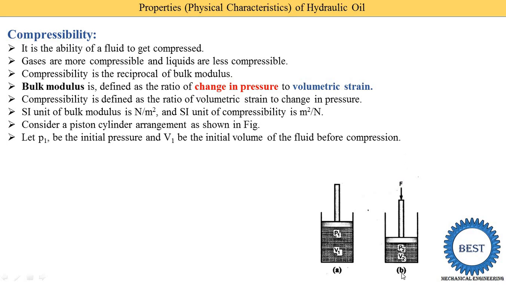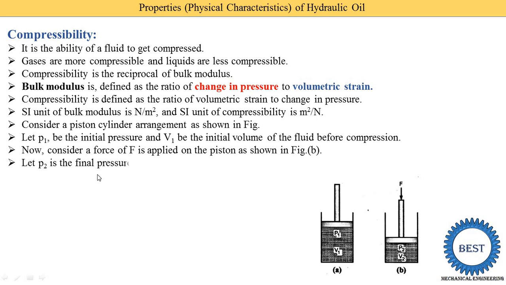After that we compress the fluid by applying some force F on the piston, and the pressure changes from P1 to P2 and the volume changes from V1 to V2. After the compression stops we get pressure P2 and volume V2.